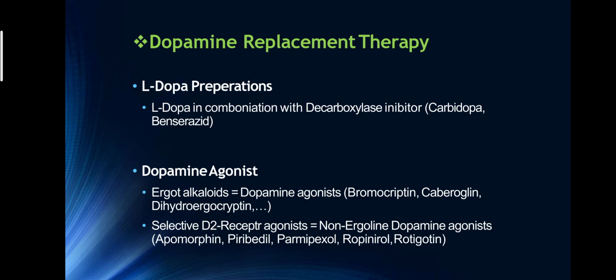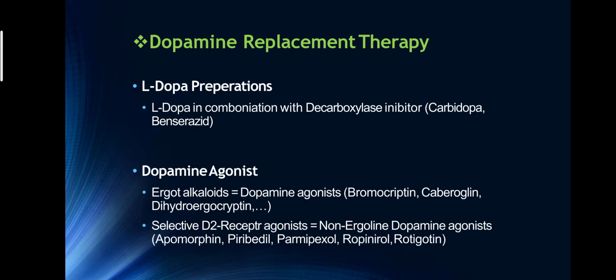So, dopamine replacement therapy. In the next slide you can see L-dopa replacement. L-dopa is given in combination with a decarboxylase inhibitor, carbidopa and benserazide. We already talked about this. It inhibits the L-decarboxylase enzyme that is present in the peripheral environment.